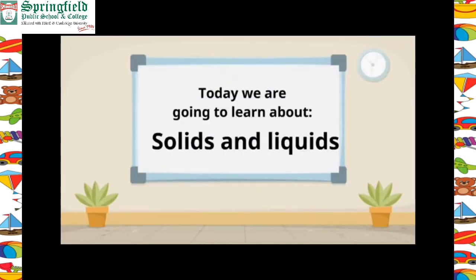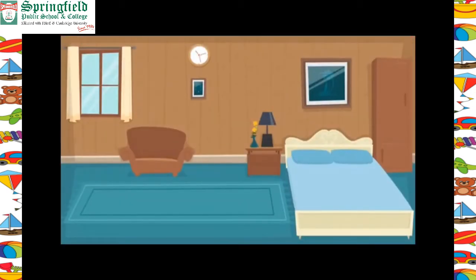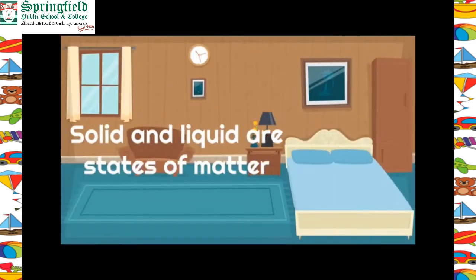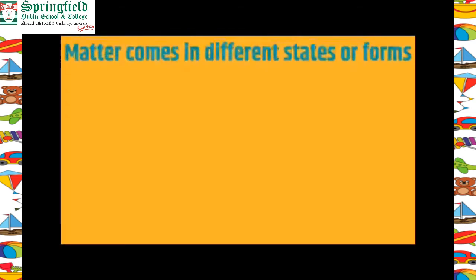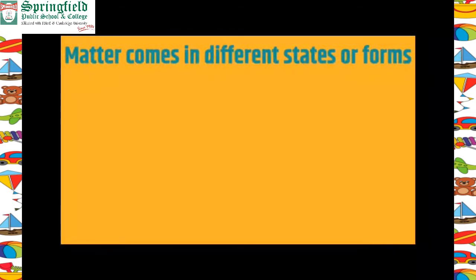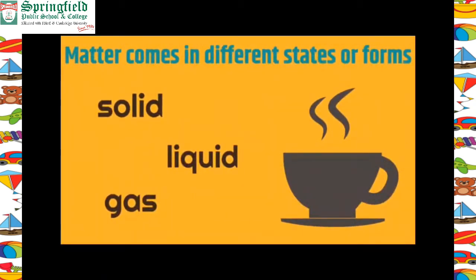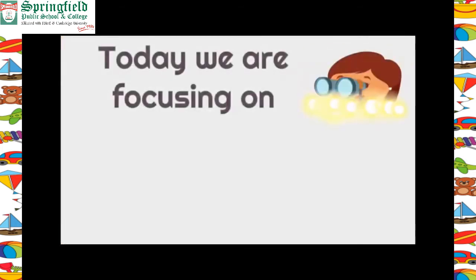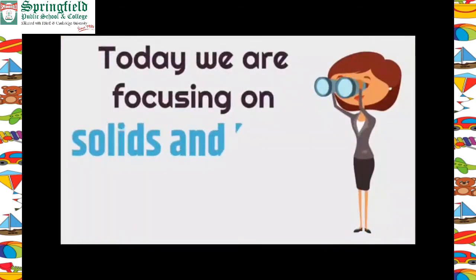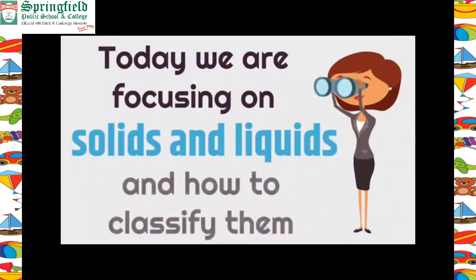Today we are going to learn about solids and liquids. Solid and liquid are states of matter. Matter is anything that takes up space. Now, matter comes in different states or forms. There's solid, there's liquid, and there's gas. Today we are focusing on solids and liquids and how to classify them.